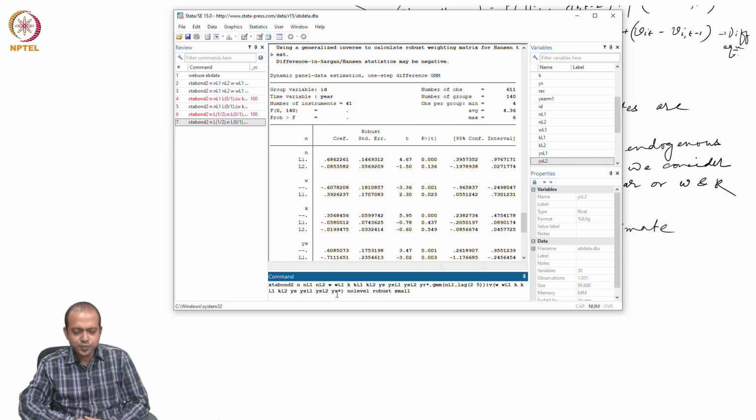Now, one question may come to your mind: look here, I am specifying the lag for the endogenous variable, but I am not specifying any lag for the IV style variables. Why? Because it is not required actually. If you recall, exogenous or predetermined variables are considered to be their own instruments. The moment you put the variables within the bracket of IV, it is assumed that these variables are either strictly exogenous or predetermined, and the appropriate lag, if it is not differenced then the same variable, if it is difference then the first order lag, will act as their instrument.